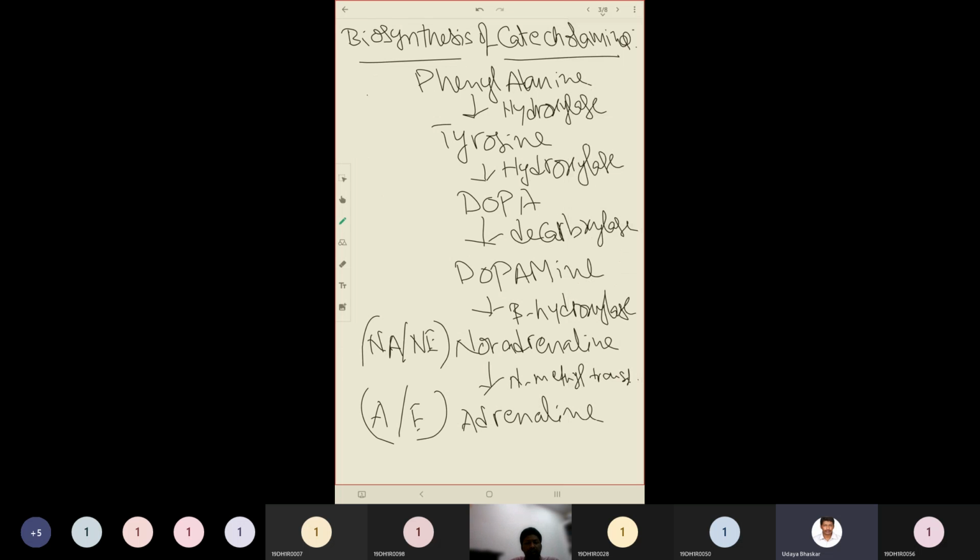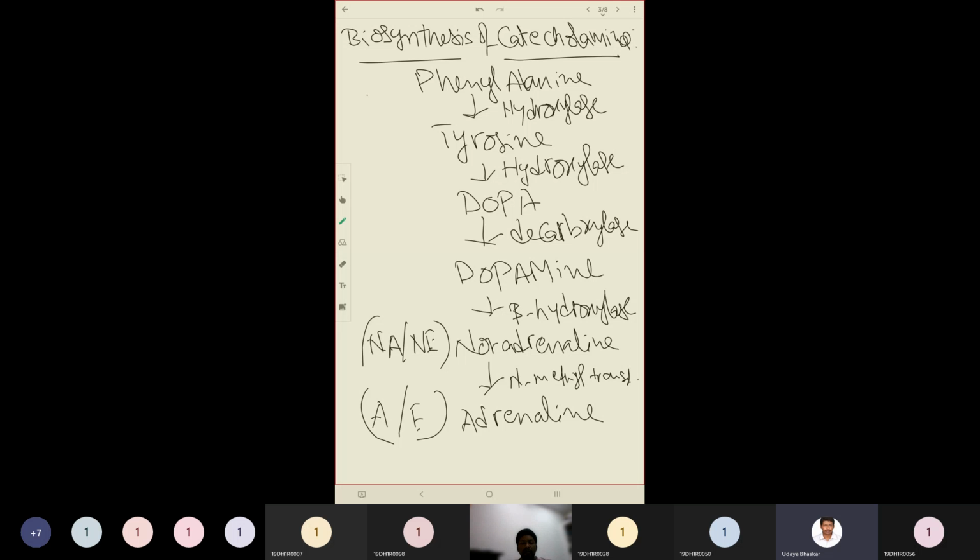Then, in order to recollect the structures of endogenous catecholamines, we have three examples: dopamine, noradrenaline, and adrenaline. We have revised the biosynthesis of catecholamines. How does biosynthesis of catecholamines happen? It starts from the amino acid called phenylalanine. Phenylalanine will be acted upon by hydroxylase and converted into tyrosine. The enzyme hydroxylase adds an OH group. Then the tyrosine will be acted upon by another hydroxylase, tyrosine hydroxylase, which adds another hydroxyl group and converts tyrosine to dopa.